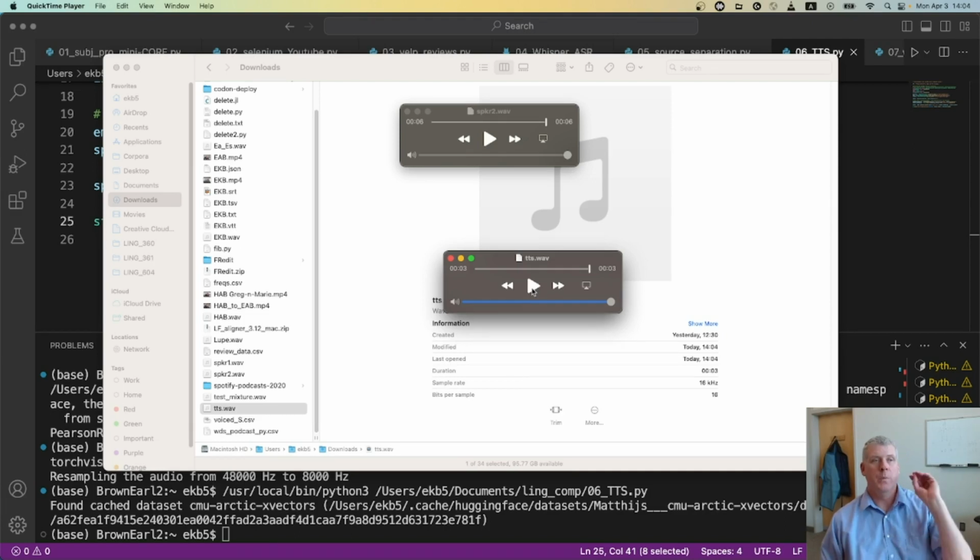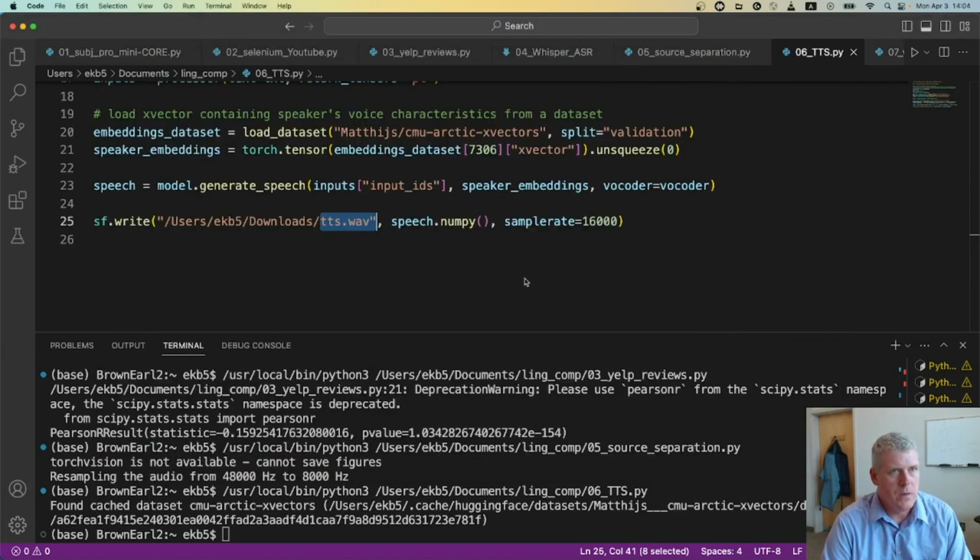It's pretty good. Microsoft has a pretty good TTS system here. Their Microsoft Azure system is really good as well. And other companies have really good systems, but I just grabbed this one from Microsoft. So yeah, those are some of the things I teach my Ling 361 speech processing students.